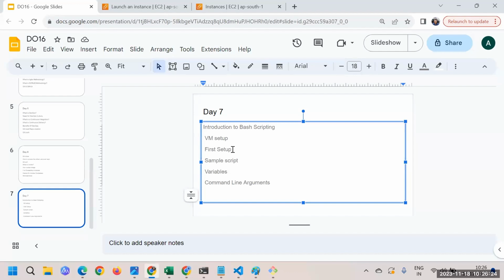Okay, so that's something we'll do. We're gonna write a very simple script. So let's go ahead and do it.